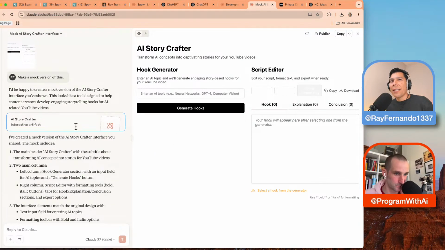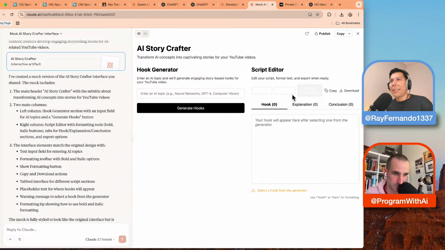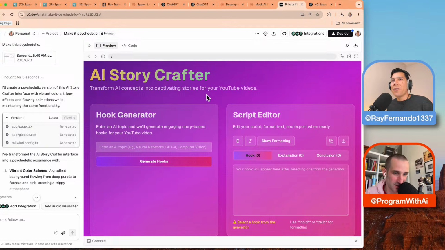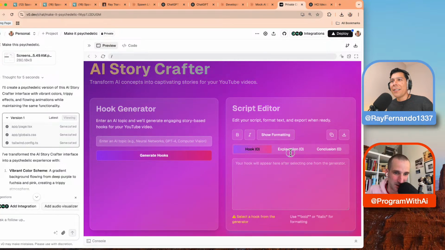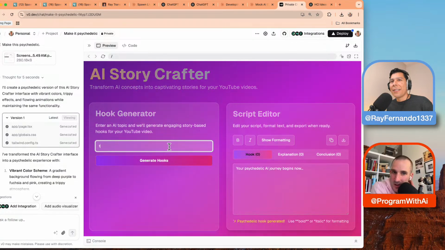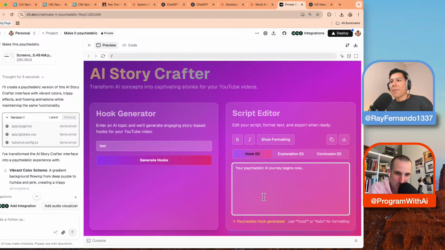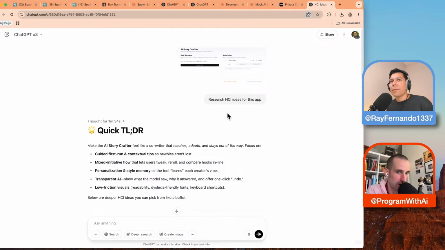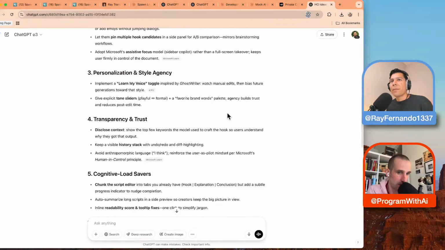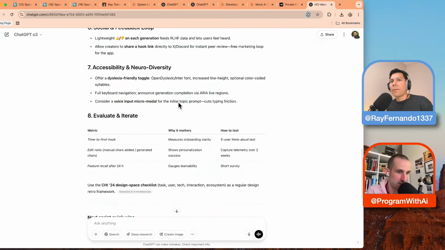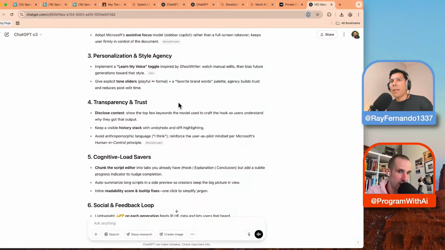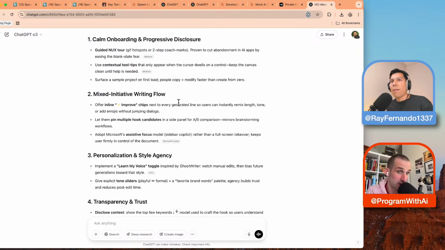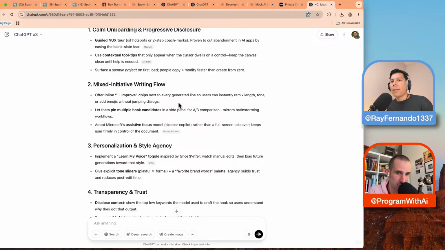So here's the story crafter that Claude generated, and it's really not that good. Here's V0's, it's a little bit wonky, psychedelic one, which kind of looks psychedelic, I guess. Show formatting. Yeah, I think often these psychedelic ones just change the look, which can be pretty fun. To really change the UI concept, I found researching ideas on O3 works, right? If you take one of these ideas, paste it in, and transform it to have a dyslexia friendly toggle, that was a pretty good idea that I saw scroll past.